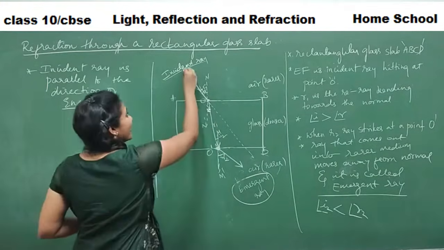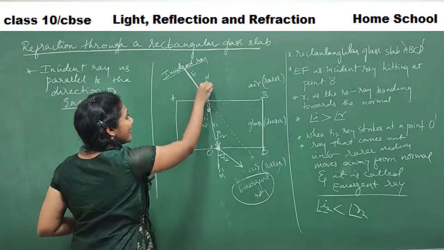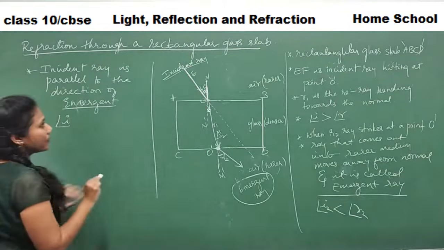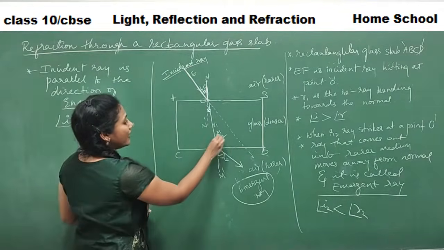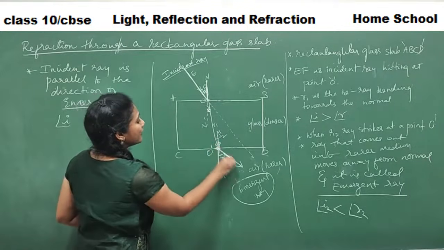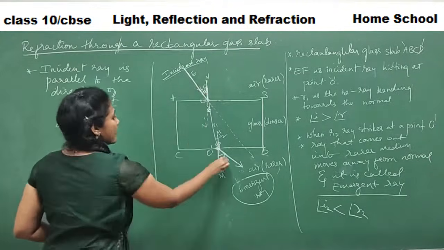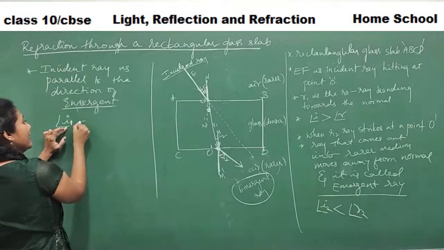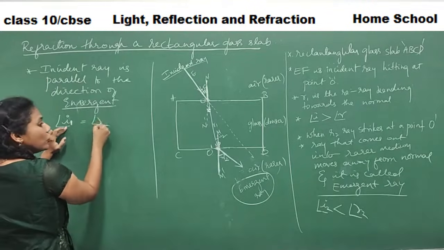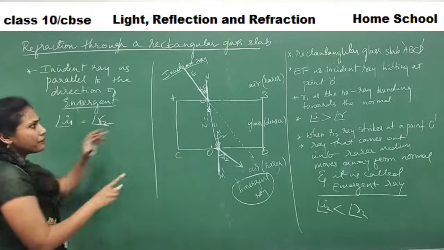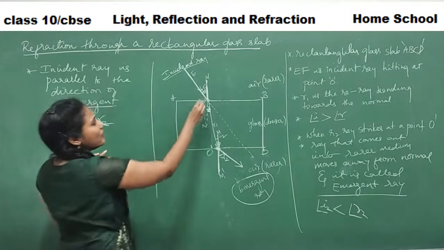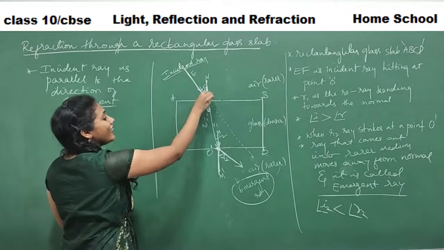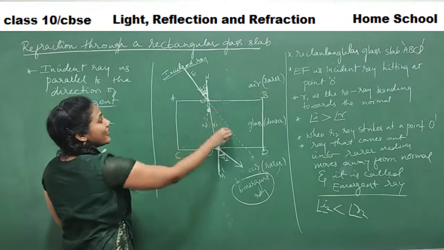You see here, the angle between this incident ray and this normal is angle I1. And observe this angle between the normal and this ray, which is R2. Angle I1 is equal to angle R2. Why are they equal? They are alternate exterior angles.